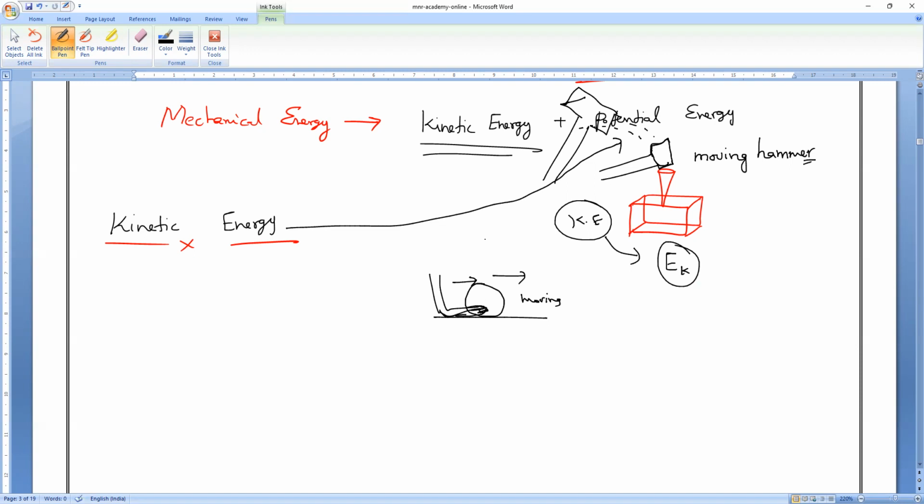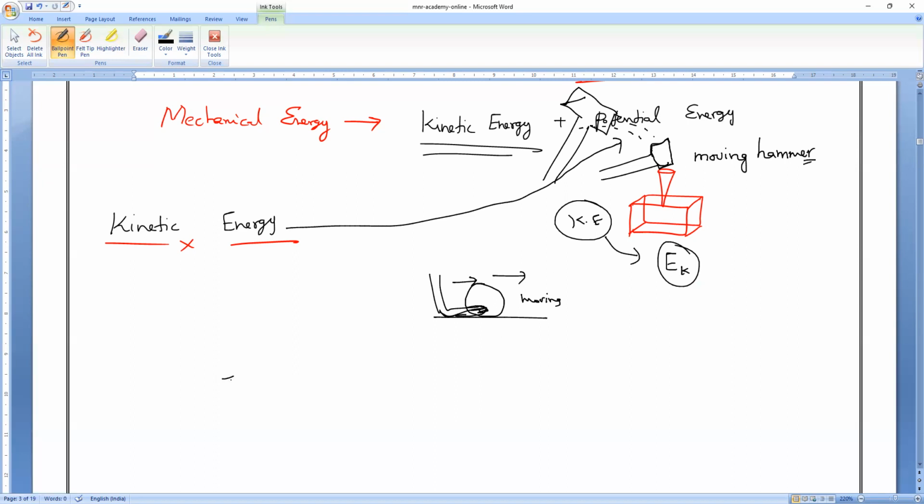So here the moving ball has the capacity to do work, so it possesses energy. As it possesses energy, only then can it do work. Likewise, in every example you take, the moving car, walking or running, whoever is in motion, not at rest, is actually possessing energy.